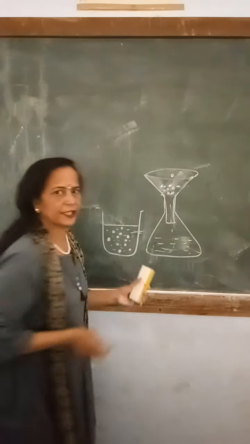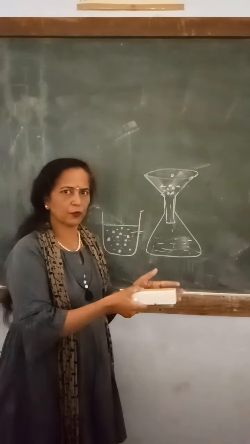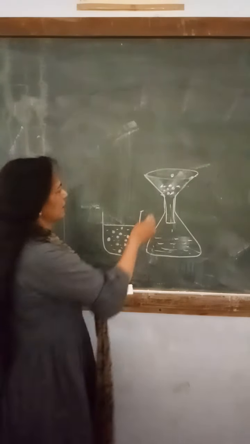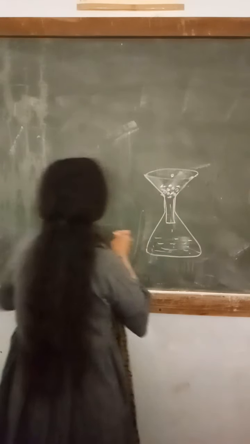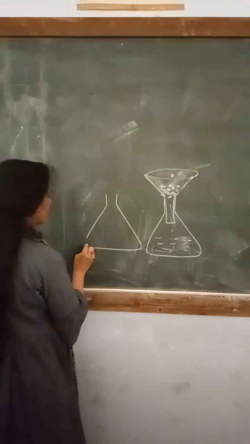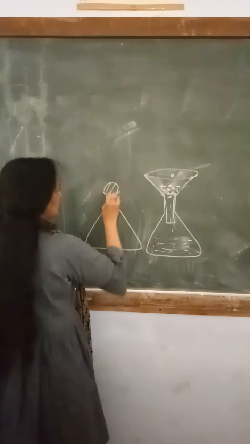If you don't want to filter it out, then just remove the water part with the help of a pipette and drain the material in your basin. Now after the beads are collected, we will have a sugar broth, either in a flask or in a test tube. It all depends on you.